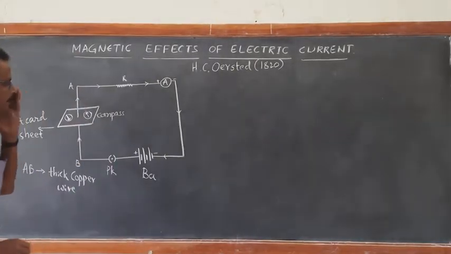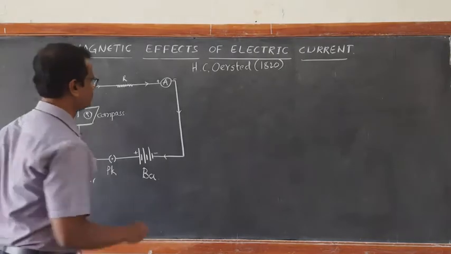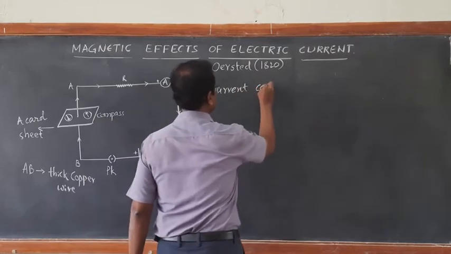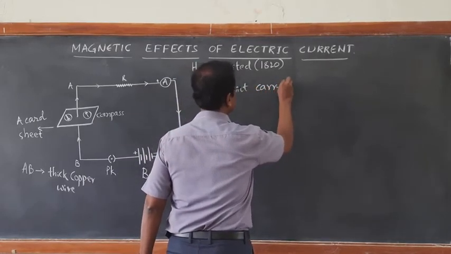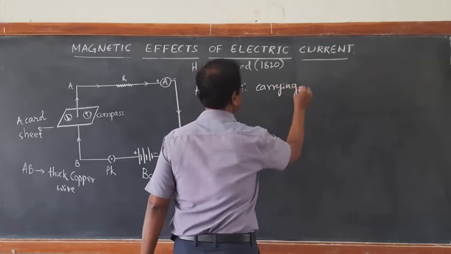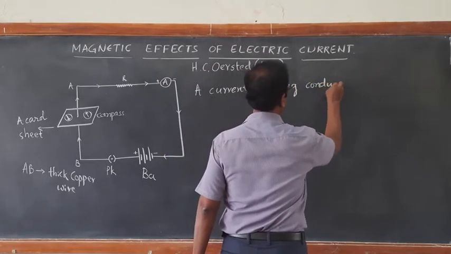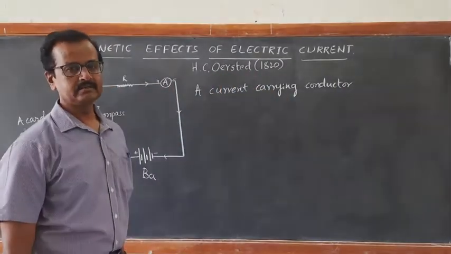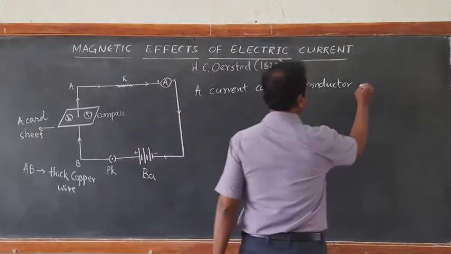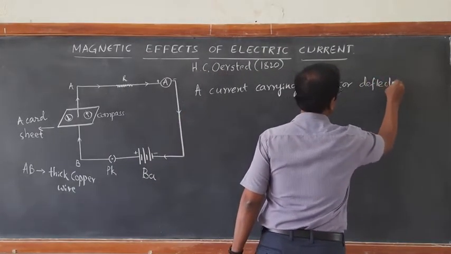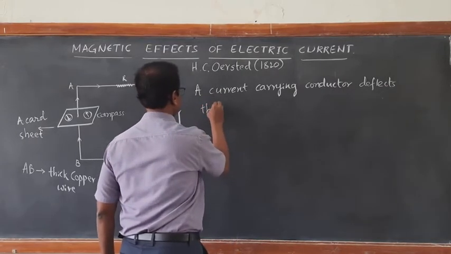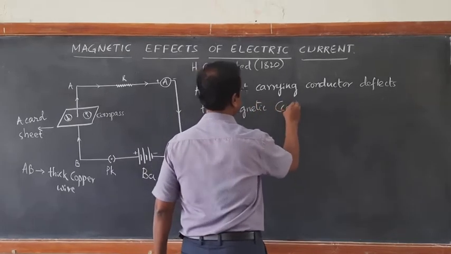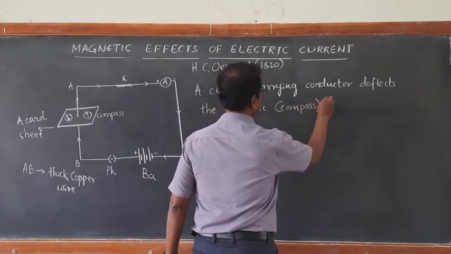So this simple activity shows that a current carrying wire or conductor has a magnetic effect. A current carrying conductor deflects the magnetic needle, that is, the compass needle.